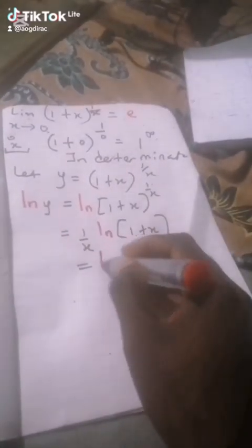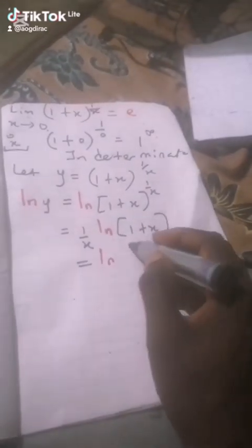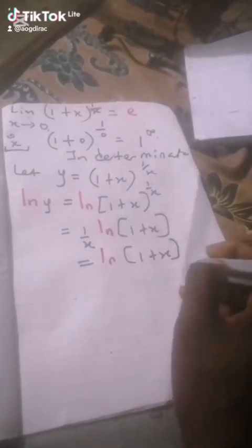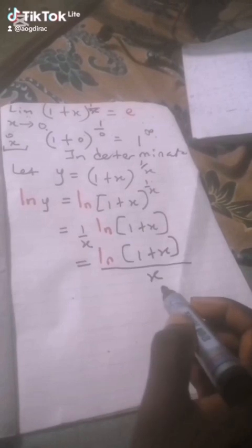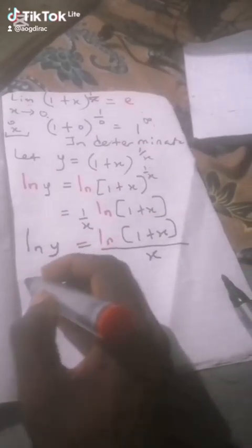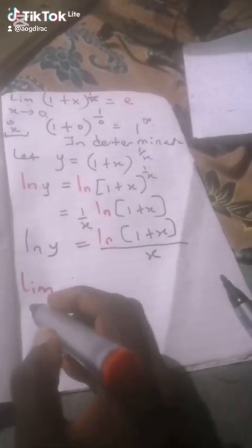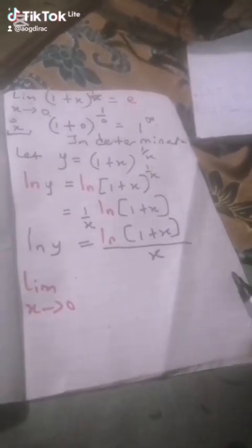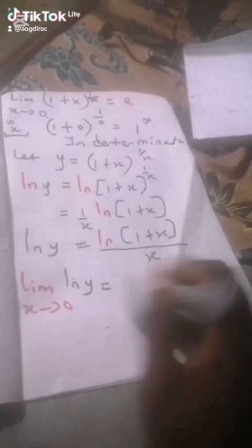Do you understand? Let me now solve this further. I will have the same ln, but this time I want to have 1 plus x divided by x. You might be wondering why I said divided. It's because this x is down, so I can just put it down. Then your ln is there. At this junction, you can introduce your limits. I didn't use it before, but now I need it. So put your limit for the left and your limit for the right.